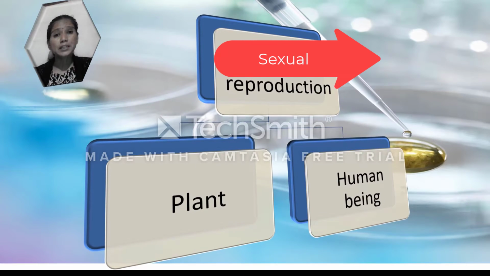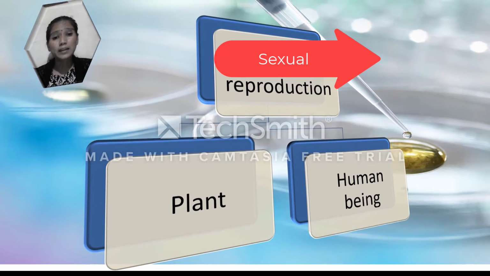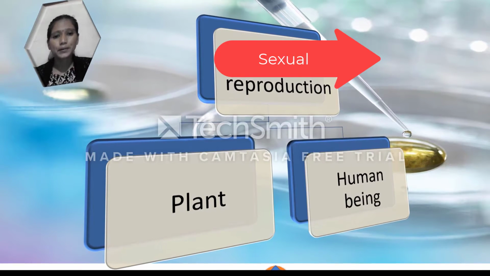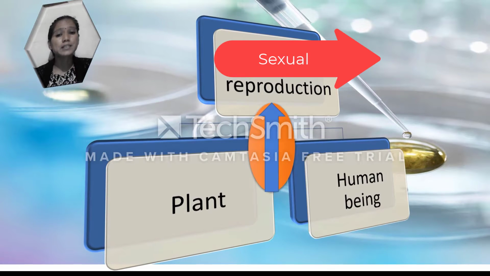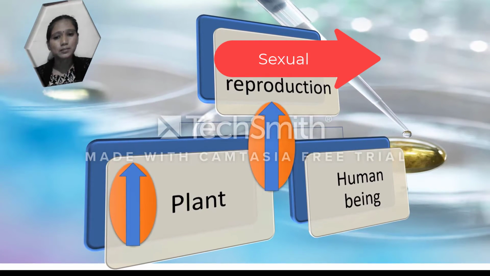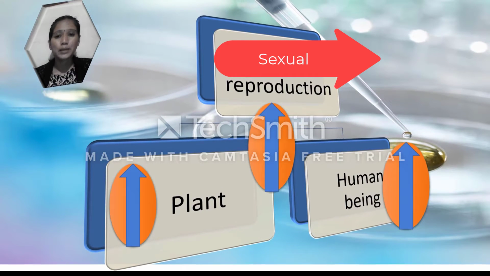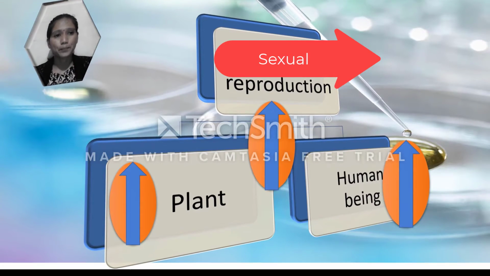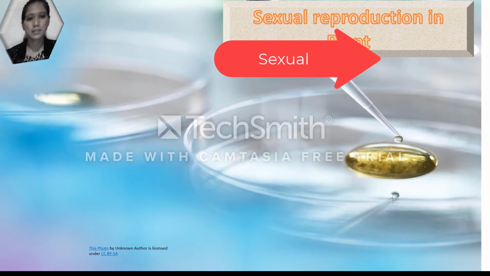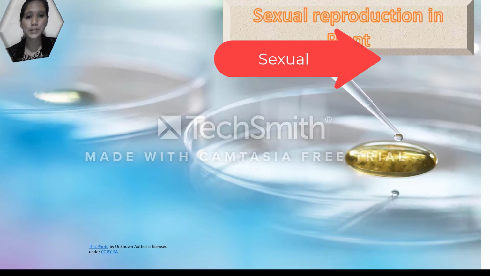In this topic we will learn reproduction in plants. Next, reproduction in human beings. We can see the diagram here. Now we can see sexual reproduction in plants.